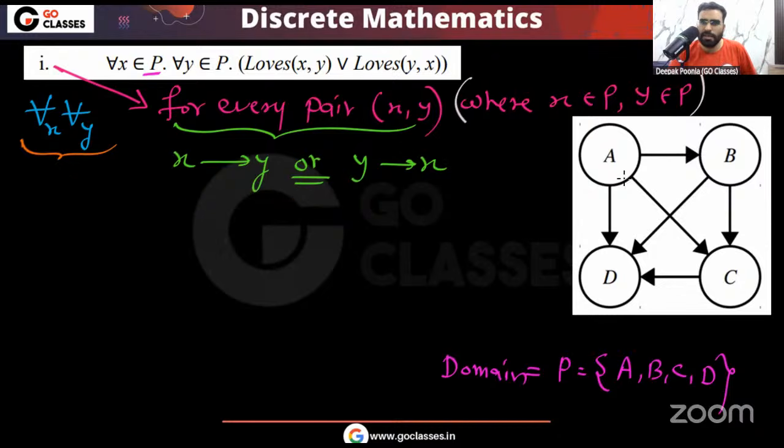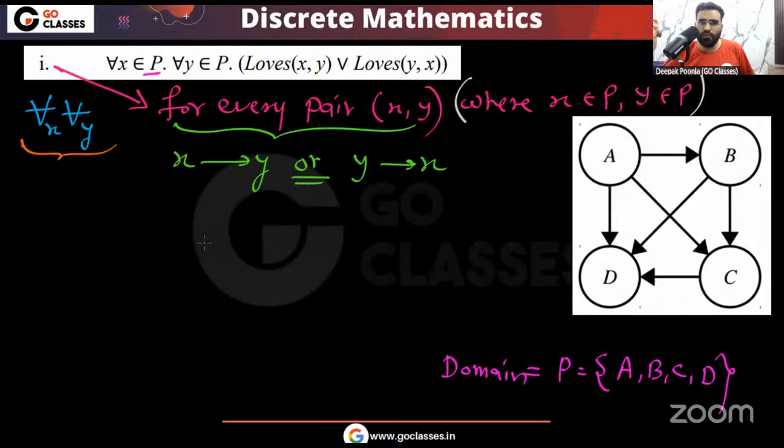So you tell me, if I take any two elements, for example, if I take A, B, then A loves B. A, C, A loves C. A, D, A loves D. If I take B, C, B loves C. B, D, B loves D. If I take C, D, C loves D. So it is looking like that, yes, whatever pair of elements I take, at least one of them is loving the other.